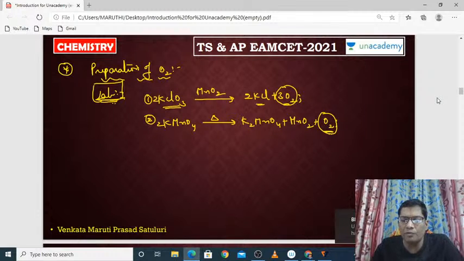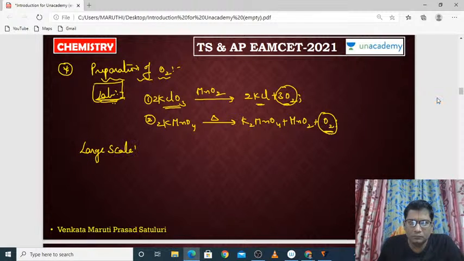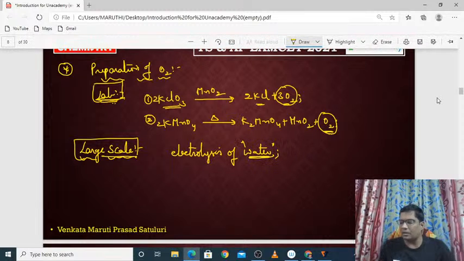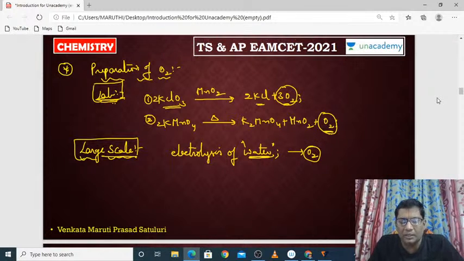On a large scale, if you want to prepare oxygen, you have to do the electrolysis process, the electrolysis of water. If you electrolyse water, you will get hydrogen as well as oxygen. So you can easily get oxygen by the electrolysis of water. If you want a large quantity of oxygen, we can do it like this.